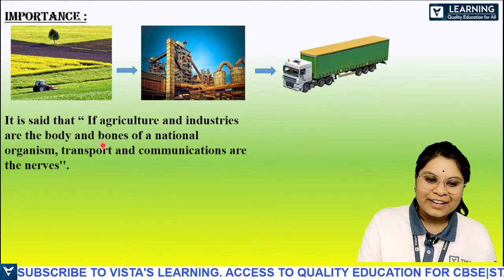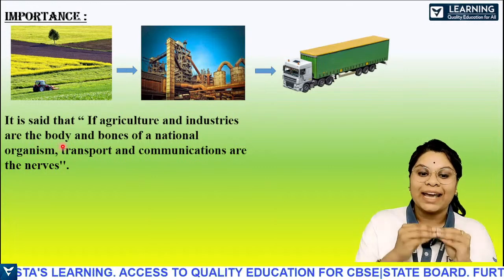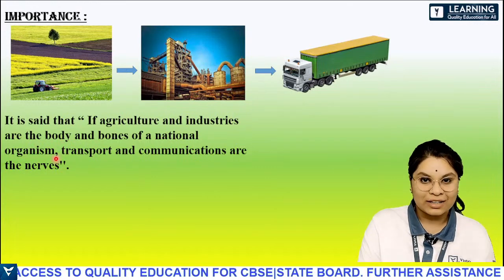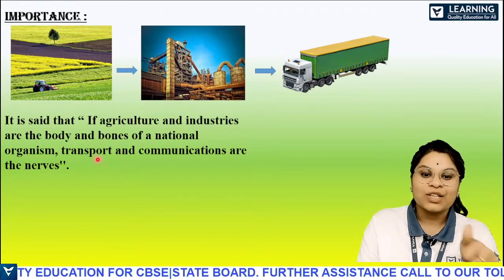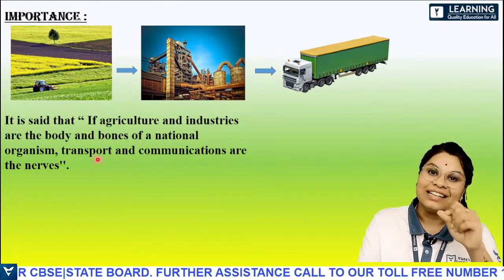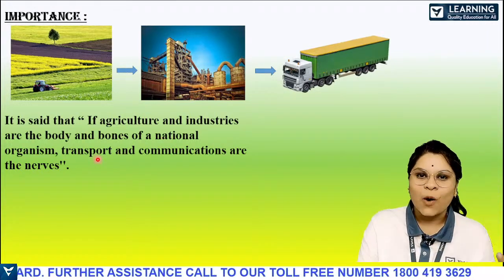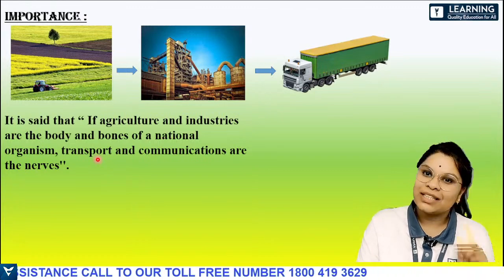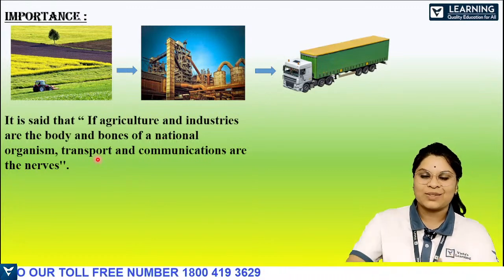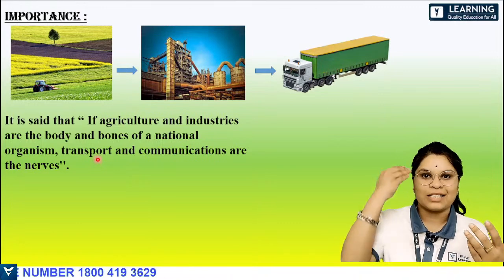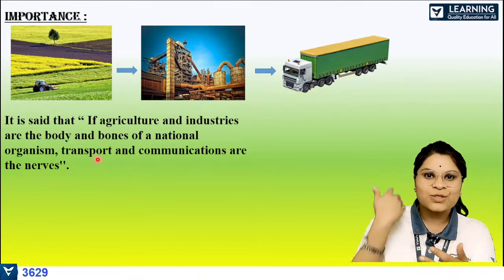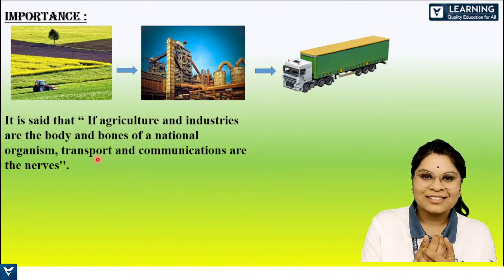There's also one saying which I've displayed here, which I really liked. If agriculture and industries are the body and bones of a national organization, transportation and communication are the nerves. If you just have the body and bones, is it enough? You need the nerves. That is when the impulse gets transmitted from one nerve to another, basically from brain to hand. That is through the nerves only, no? Yes.